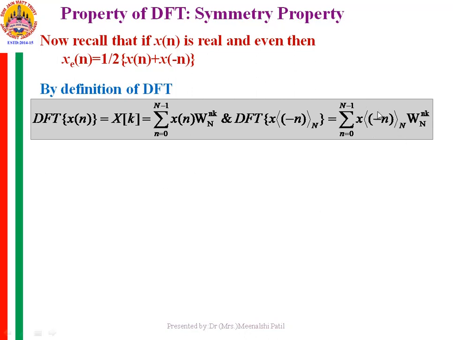The meaning of this sign is modulus. If the index is negative, you can replace it with N minus n. This is the modulo: it is divided by N and the positive value, the remainder of it, is taken.